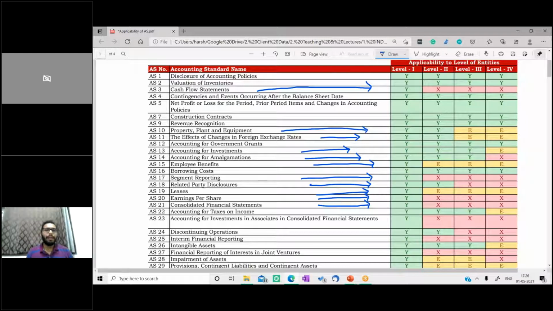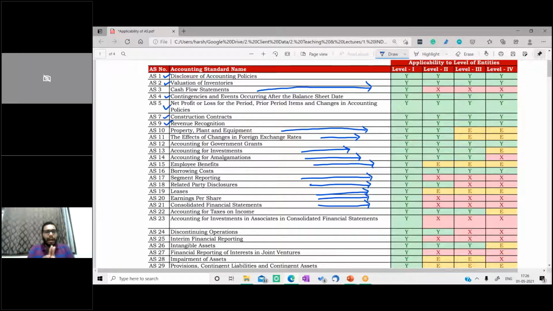Okay. For example, let's say disclosure of accounting policies. It is applicable to all, irrespective of my level. Valuation of inventories. This is applicable to all. Then you can go to contingency and events occurring after balance sheet date. Net profit for the period. Then you can say construction contracts and revenue recognition.